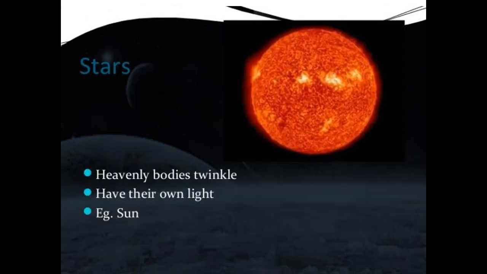Another one is the stars. Stars are heavenly bodies that twinkle and have their own light, and stars do not appear to change their relative position with each other in the night sky. In ancient times, people also named the planets wandering stars.